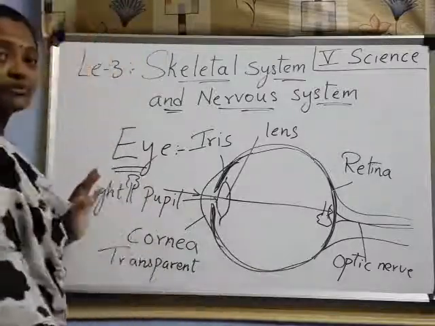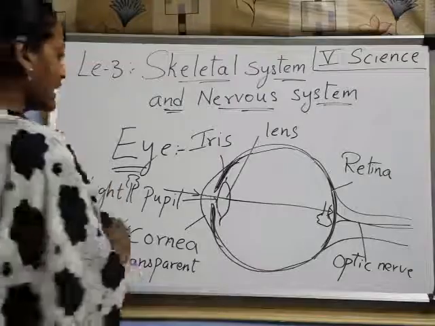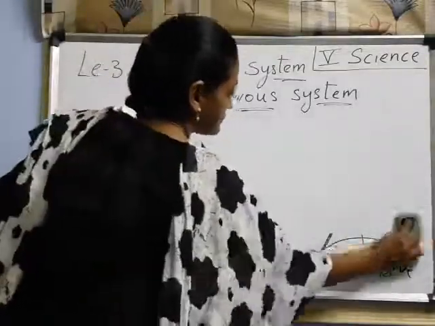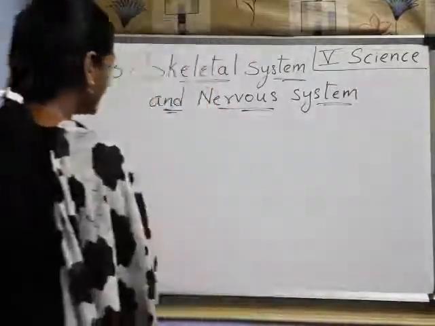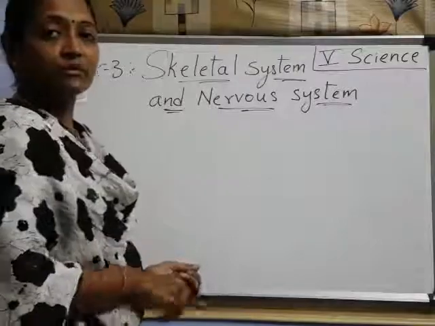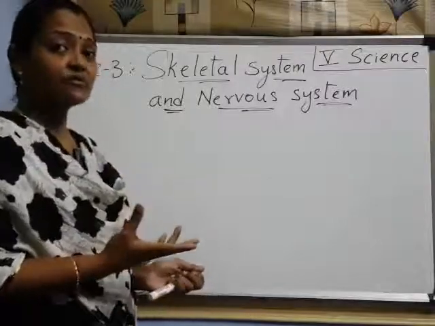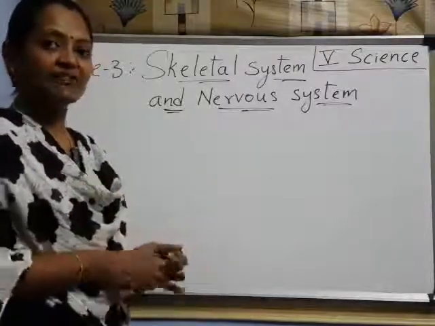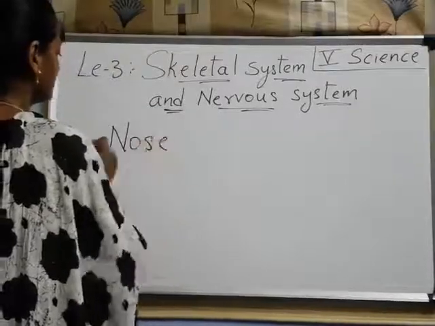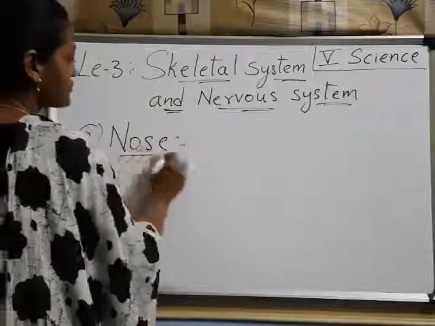Next, coming to the next one about the nose. The next sense organ is the nose. What does the nose help us to do? It helps us to smell, right? So what is the second one? Nose. It helps us to smell.